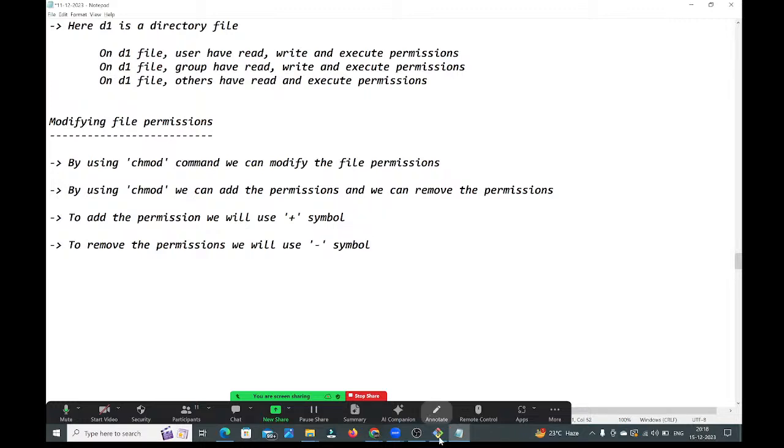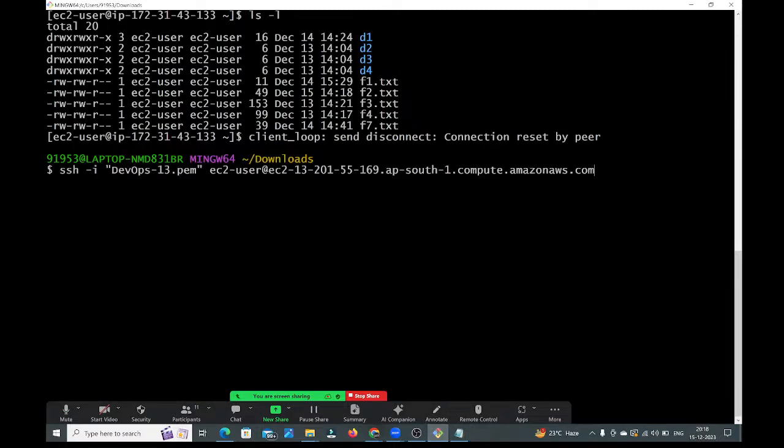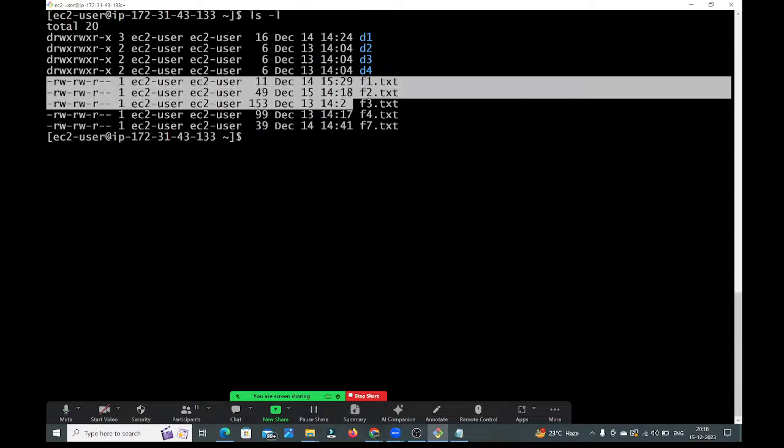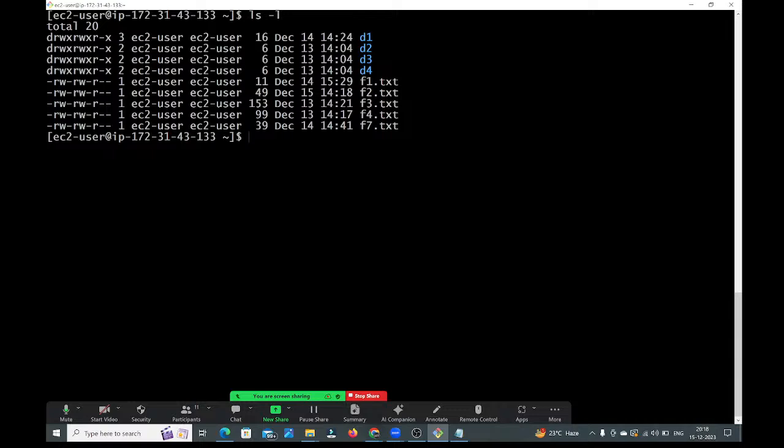See, guys, here, let me go to here. We'll do ls -l. See, guys, these are the files available. So now, on this f1.txt file, for user, I want to give the execute permission. Right, so now the user doesn't have the execute permission. The user has only read and write permissions, guys. Now on this f1.txt file, the user should have the execute permission also. Then how can you give the execute permission to the user?